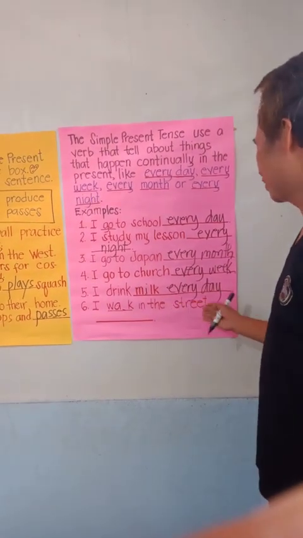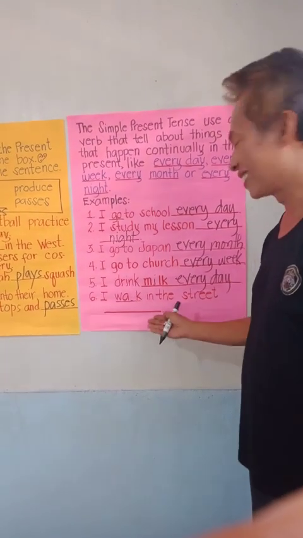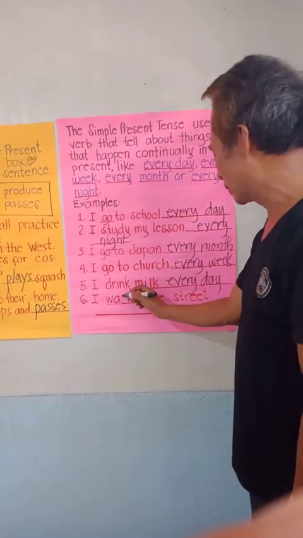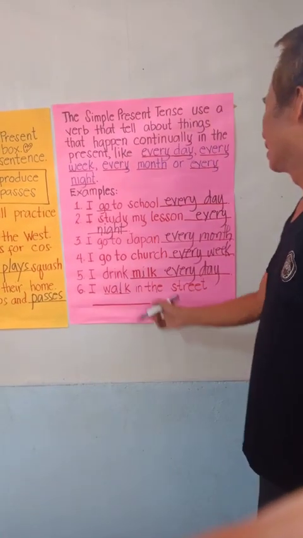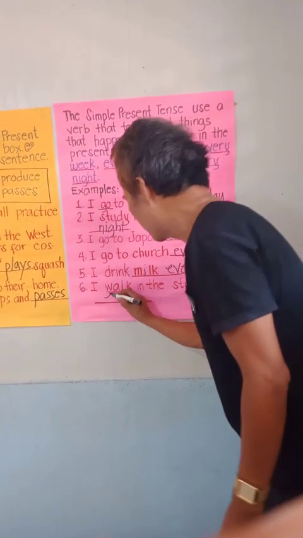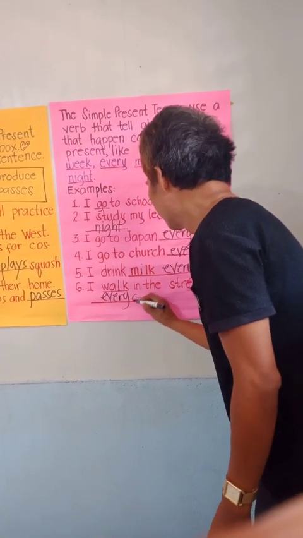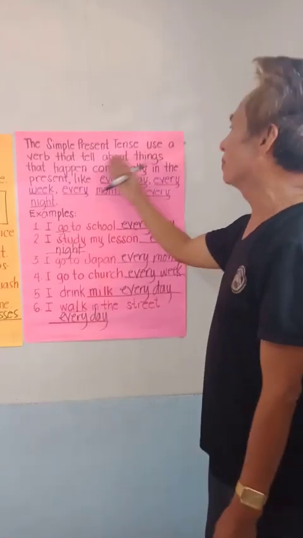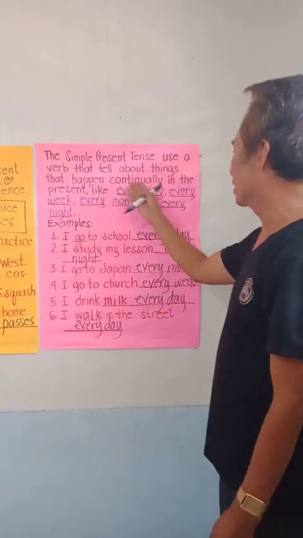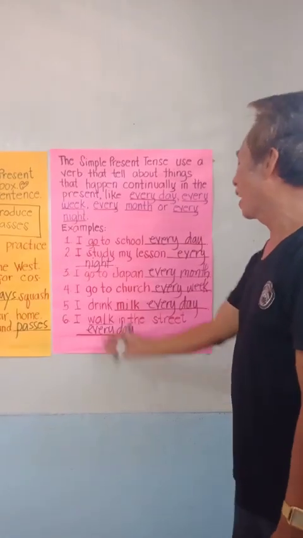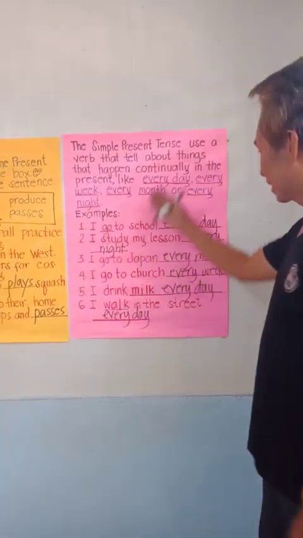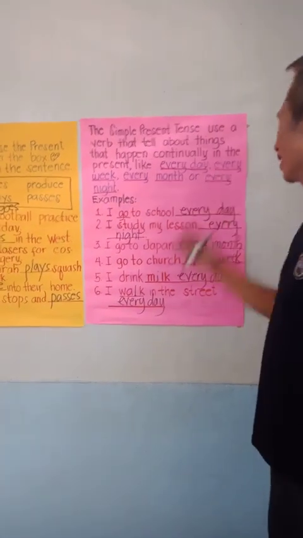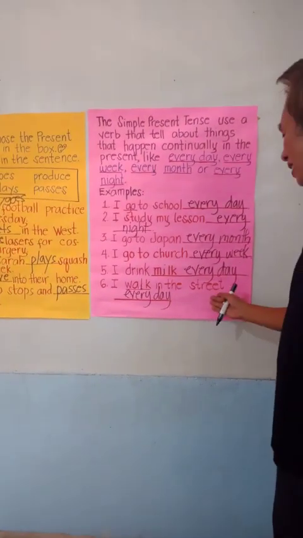I blank in the street every day. What if I supply this word, this verb, walk? I walk. I walk in the street every day. The simple present tense uses a verb that tells about things that happen continually in the present. I walk is a verb that is still in the simple present tense that continually happens in the present every day. I walk in the street every day.